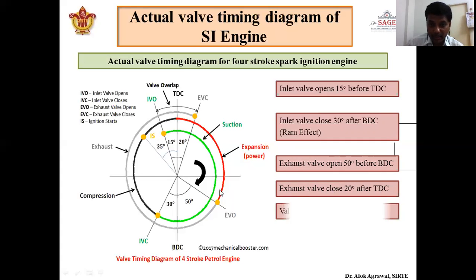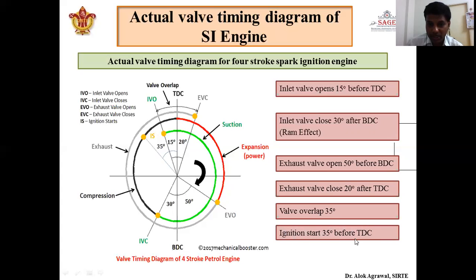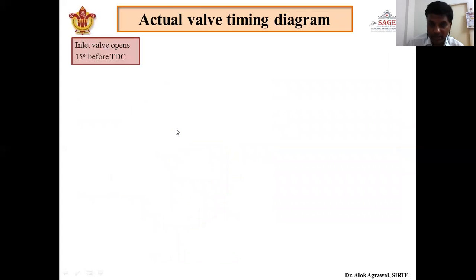In the ideal cycle there will be no valve overlap, only one valve will be open at a time. But here there has to be a valve overlap of 35 degree where both the valves are open. And ignition starts at 35 degree before TDC, whereas in the ideal cycle it is at TDC. So why are we doing this? Let's see in our next slide.